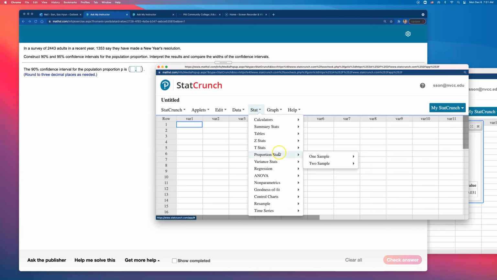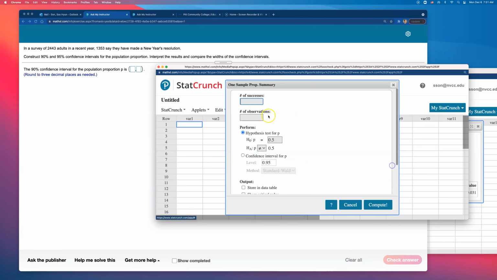They took a big sample of 2,443 people, so with summary, type in the number of successes, which is the number of people who made a New Year's resolution, and the number of observations is just the sample size, 2,443. Tell it that you want a confidence interval for P. The first one that I want is 90%, so that's all I have to type.